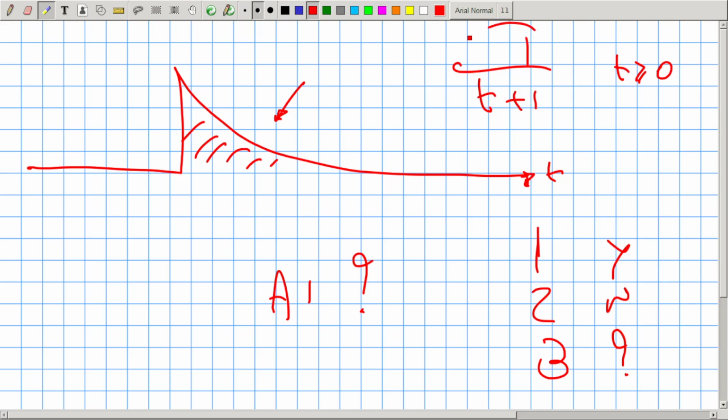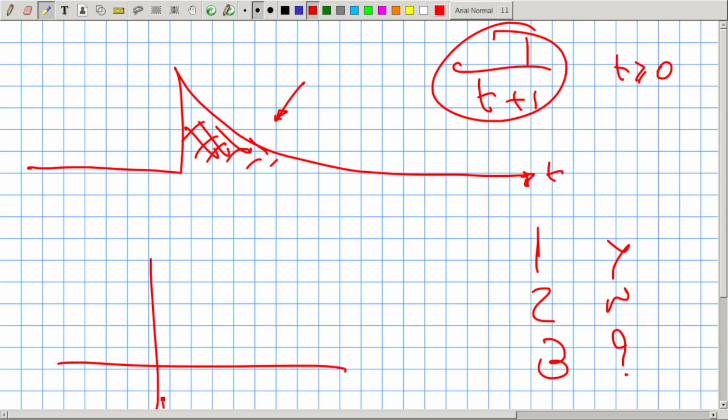Are we together that the area here behaves like a logarithm? Whenever you take the integral of 1 over t, you get the logarithm of t, true? If you take the derivative of the logarithm of t, you get 1 over t. Logarithm of t goes to infinity.